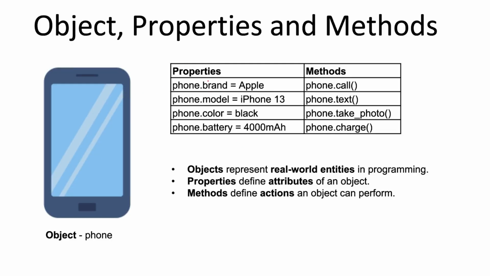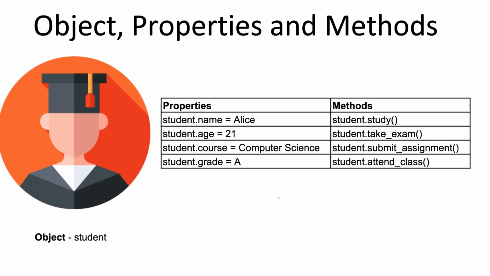So now I have already given you this example, right? For a phone, the brand, model, color, battery, these are the properties. These are properties, attributes, or data members, right? Methods are your behavior, right? Your behavior, your functions, you can say, but generally we don't call these functions, we call them methods, or behavior, right? So method, or you can say action. Action is a good word, right? I have shown you this example also.